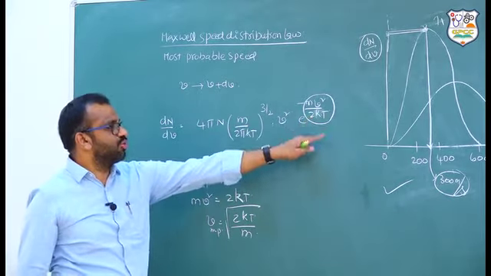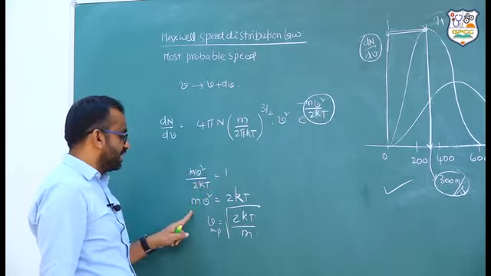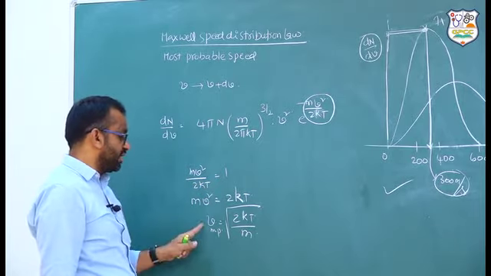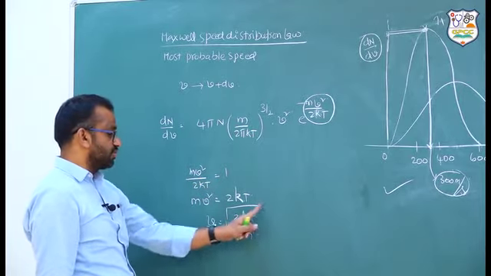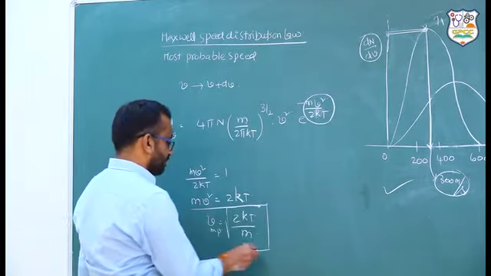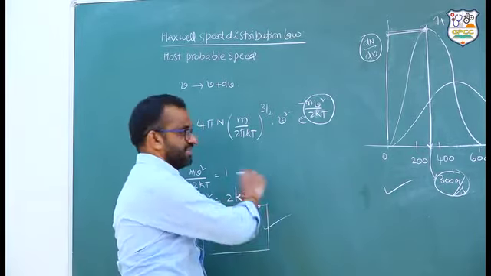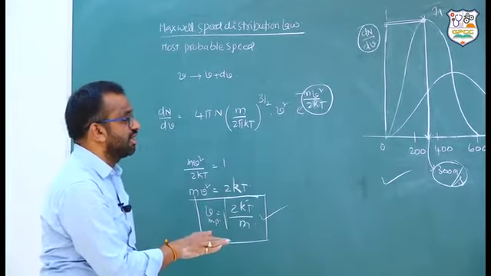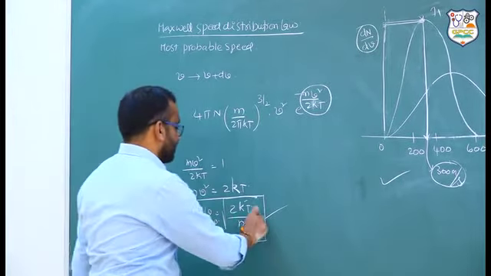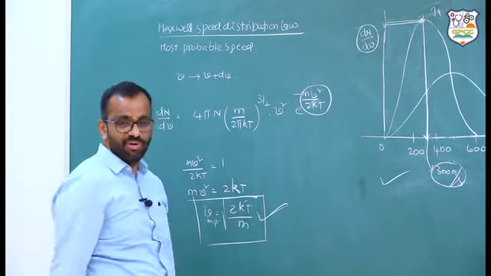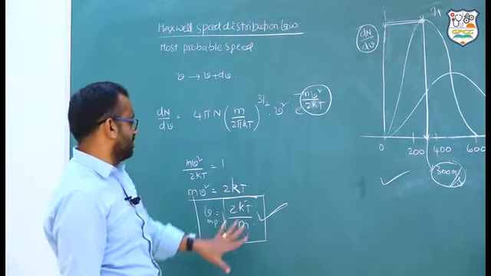mv square by 2kT value is equal to 1. So mv square is equal to 2kT, and V most probable is equal to root of 2kT by m, where m is the mass of the molecule and k is Boltzmann's constant. You need to remember this one. This entire analysis is not required. This is the equation which you have to remember for solving the problems, but I am telling you the background of this one.